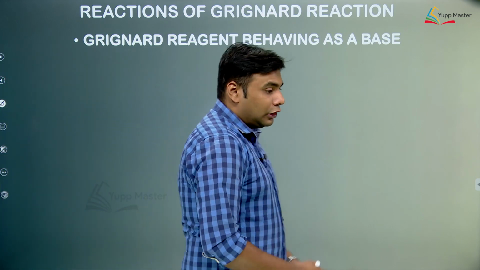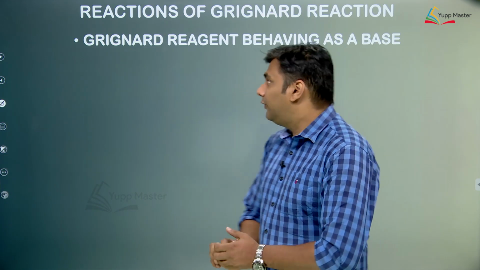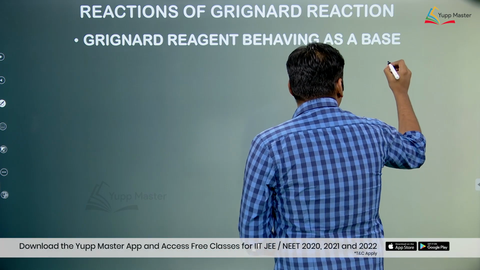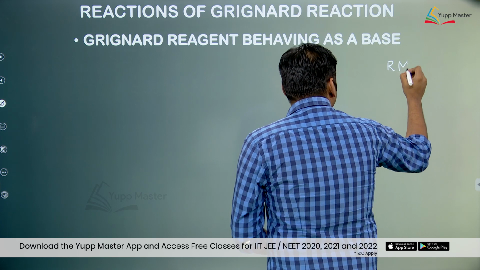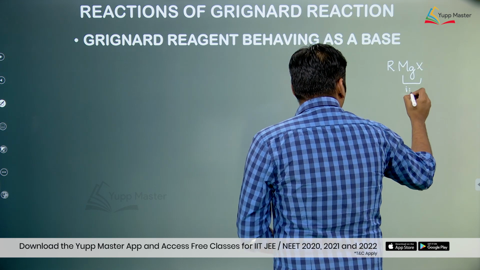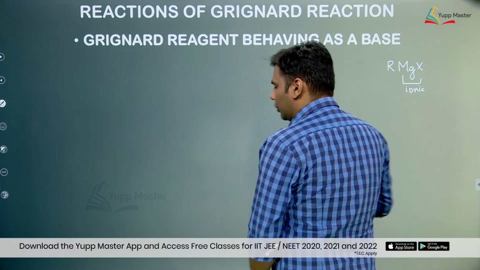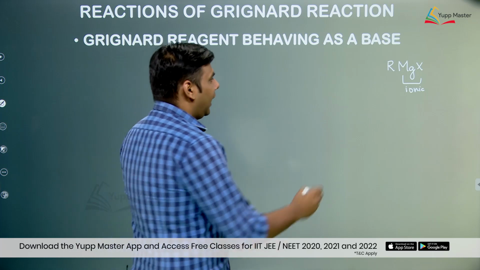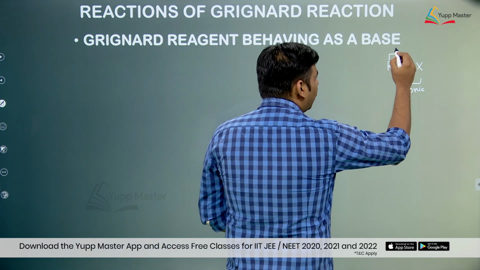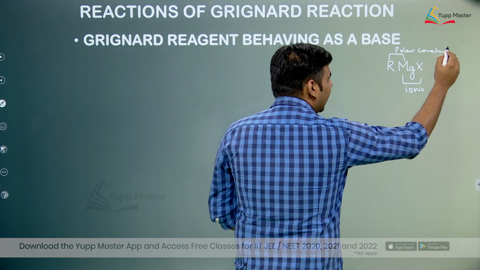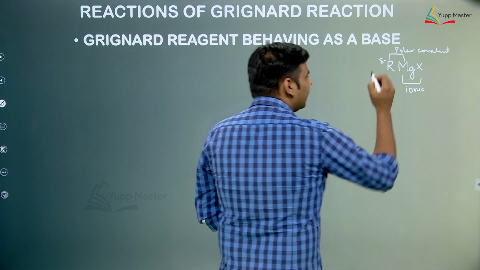So now let us look at the reactions of Grignard reagent. As I already told you, in Grignard reagent we are taking RMgX. There is an ionic bond between magnesium and halogen, because it is a bond between a metal and a non-metal, and here the carbon-magnesium bond is a polar covalent bond, due to which there is some negative charge present on the carbon.